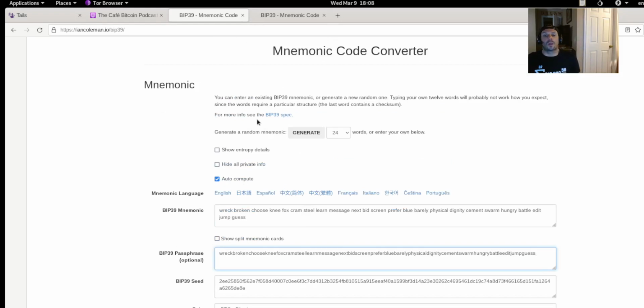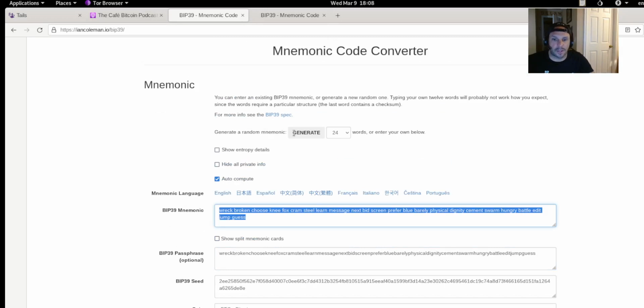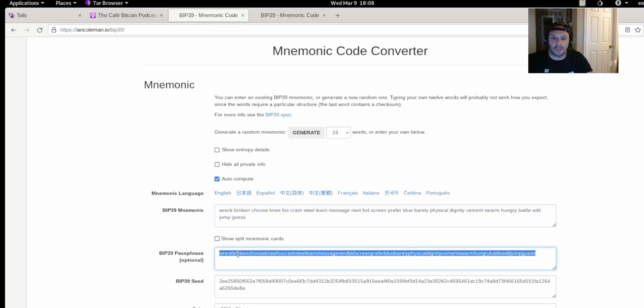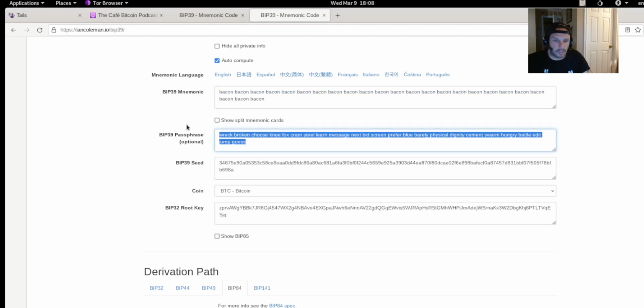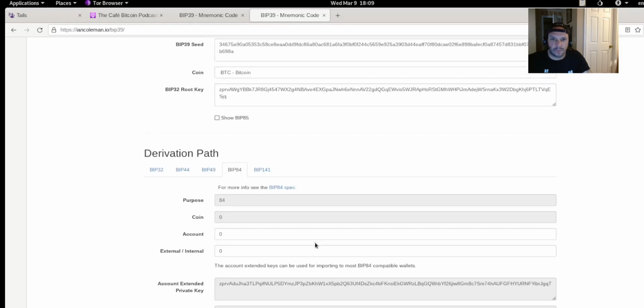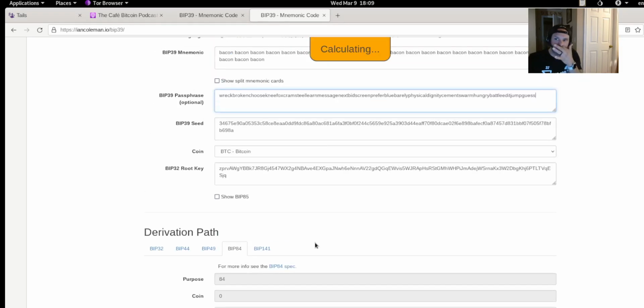So what's cool about this? Oh, and I didn't use a bacon one here. We'll just go back to our bacon one here. Yeah, and then we'll put that there. Well, you get the idea, right? So hopefully this explains it. Hopefully you kind of understand what a passphrase is now.